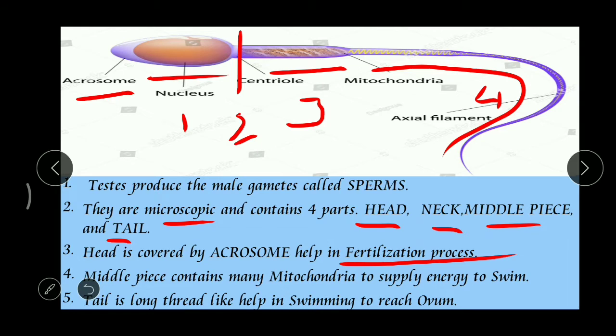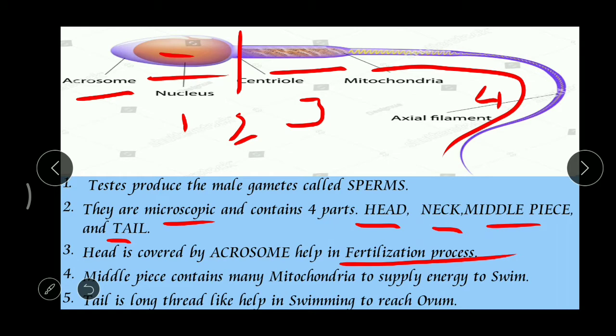First the neck. Neck means just like our neck. When you take the human sperm, it appears to be like a human being. In our body also we can find the head, and the next we can find the neck, and then the abdomen. Abdomen means like the middle piece, and then the legs are like the tail. Got it, children? So what is the use of this neck? The neck is used to join the head and the middle piece. It is just like our neck.